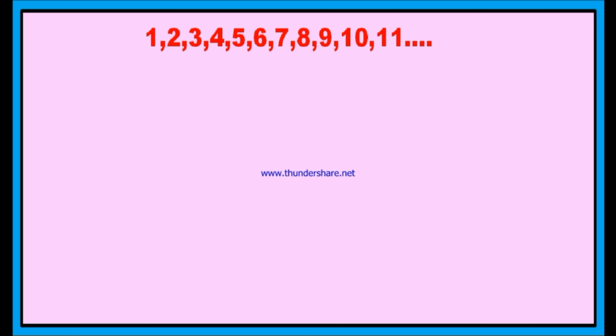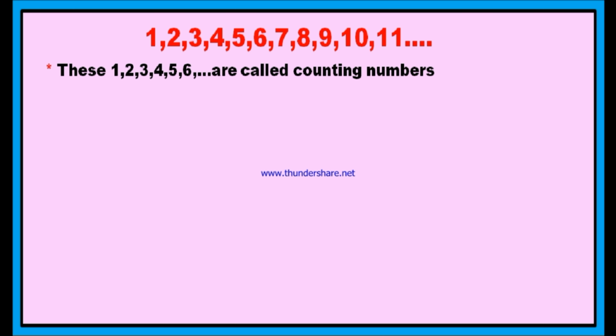These numbers are used to count the objects. Therefore, these numbers are called counting numbers. You can use these numbers to count the objects, therefore they are called counting numbers.